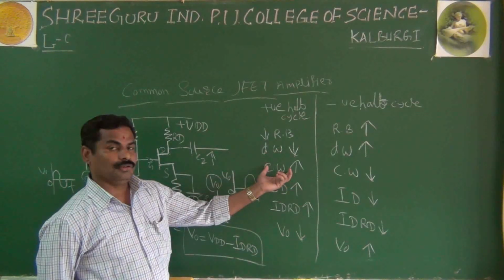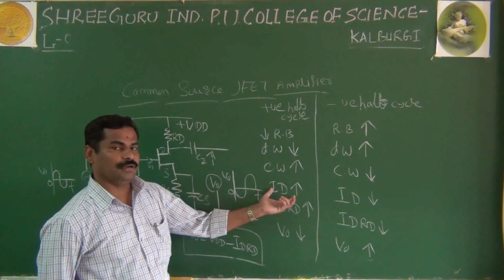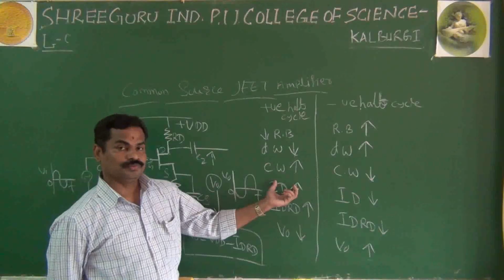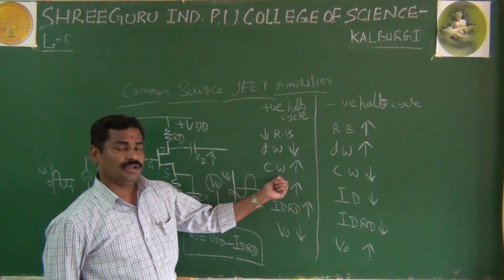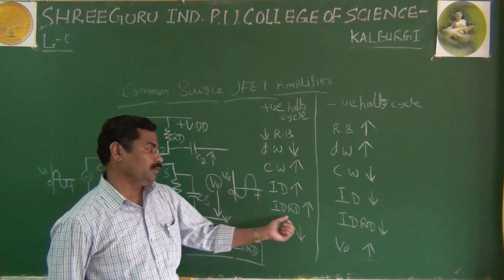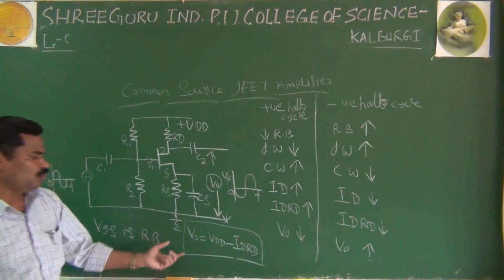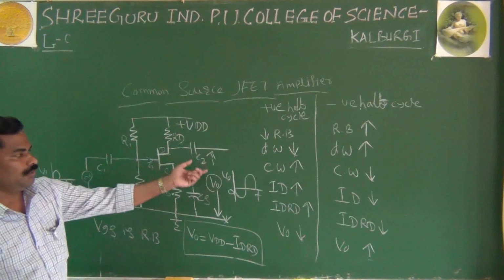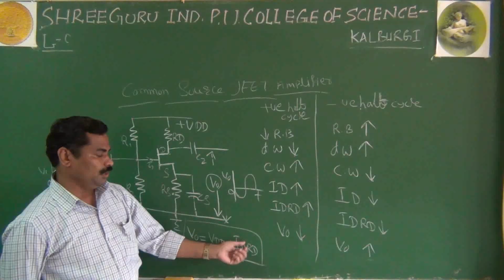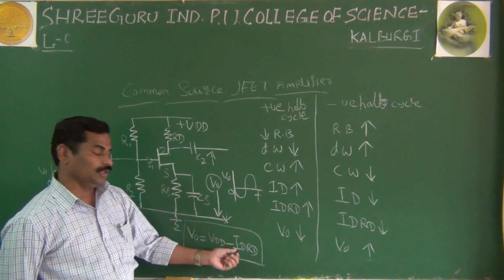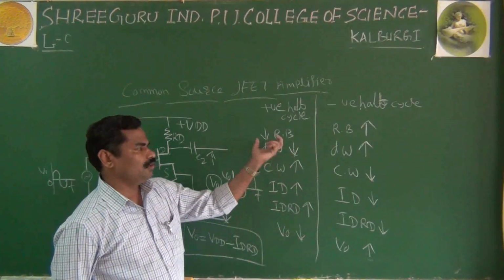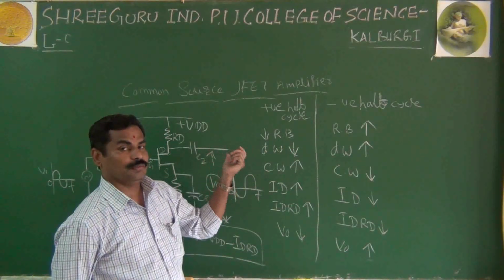And if the channel width increases, no doubt the drain current, the electrons moving from source to drain, is much more. If you have more drain current, you have more voltage across RD. It means ID times RD increases. And in the output equation, if you apply KVL for the output section, ID times RD increases with a negative sign, so your output will decrease. This is the simple way to see the effect on the JFET when you apply the positive half cycle.